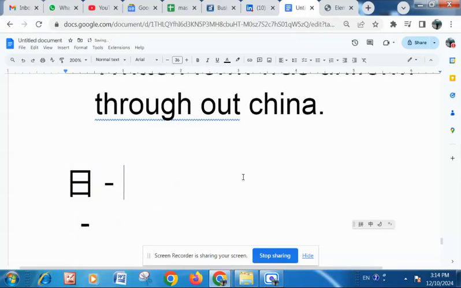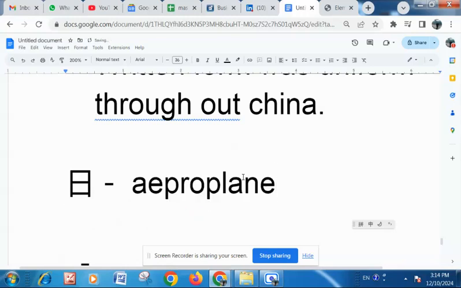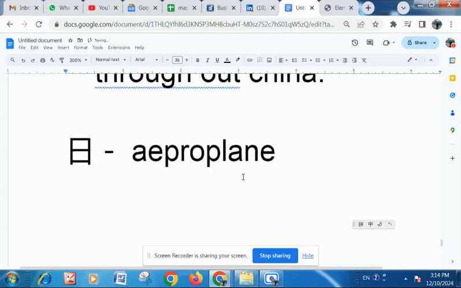But somebody from the north may be pronouncing it as "aeroplane", and somebody from the south might be pronouncing it as something else, let's say "vegetable". No correlation at all. Absolutely different. So the written symbol is the same, and the person from the north is writing, the person from the south is able to understand, but both are speaking in a very different language with no correlation at all.